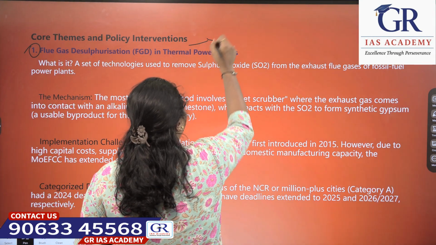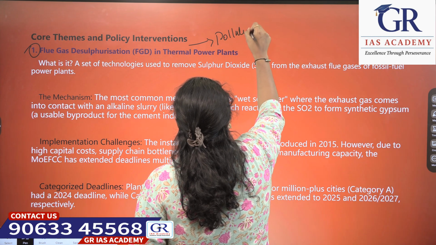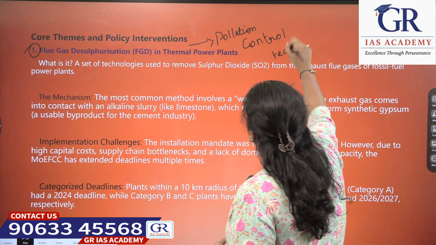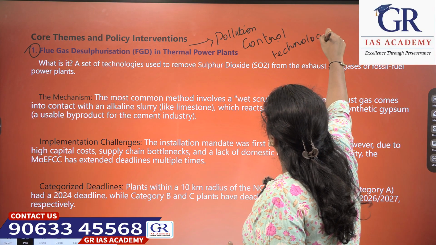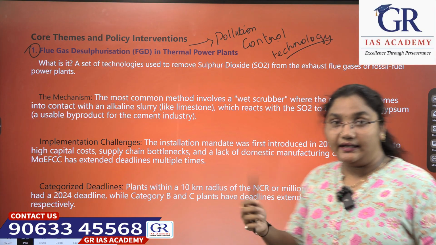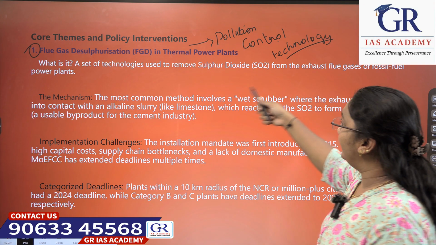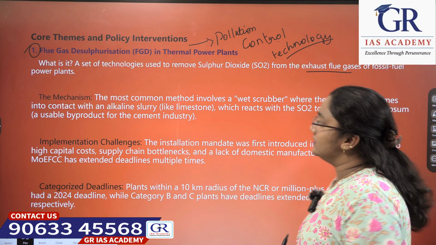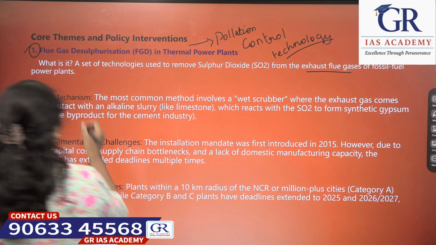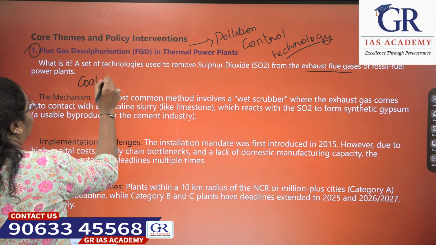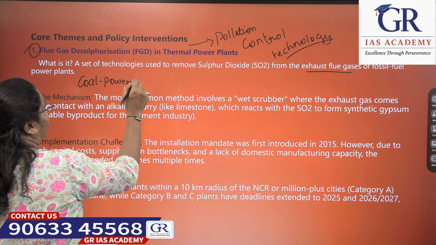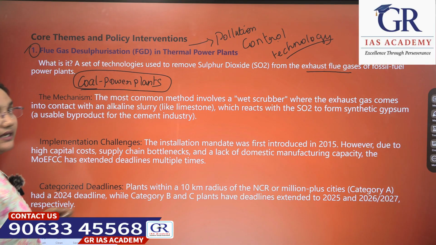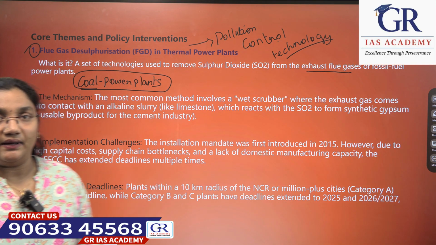This is basically a pollution control technology where sulfur dioxide is removed from the exhaust flue gases of fossil fuel power plants. Basically, coal power plants are targeted, where the sulfur dioxide is removed from the gases exerted from these thermal power plants.